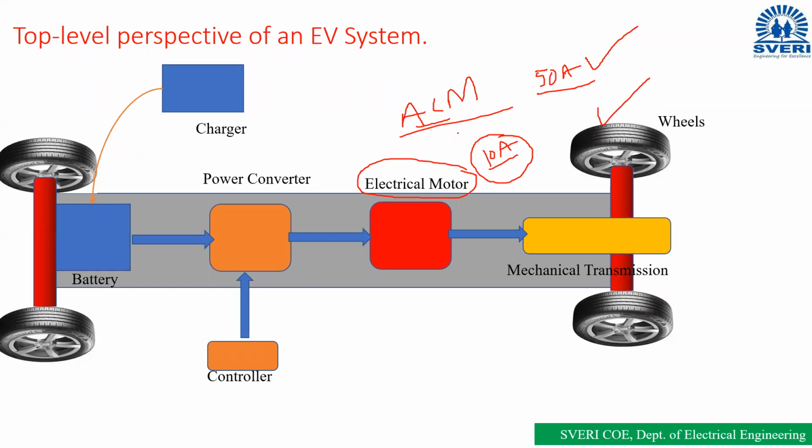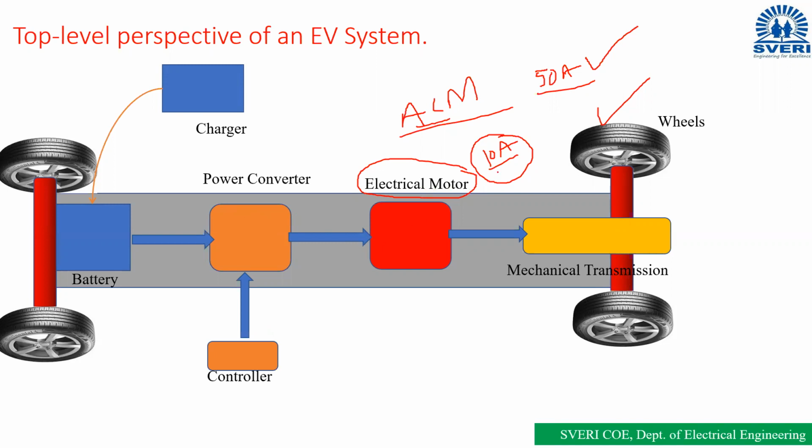Okay, so then what we have to do is limit this current. We have to limit this current using some closed loop system or feedback system, by using the controller circuit. So the power converter should also fulfill the function of limiting the current. Only as much current as required should flow and be provided to the motor. If more current is provided, it will be damaged.